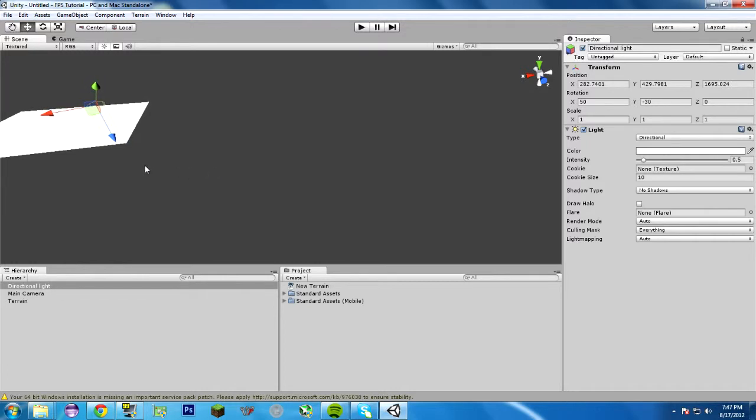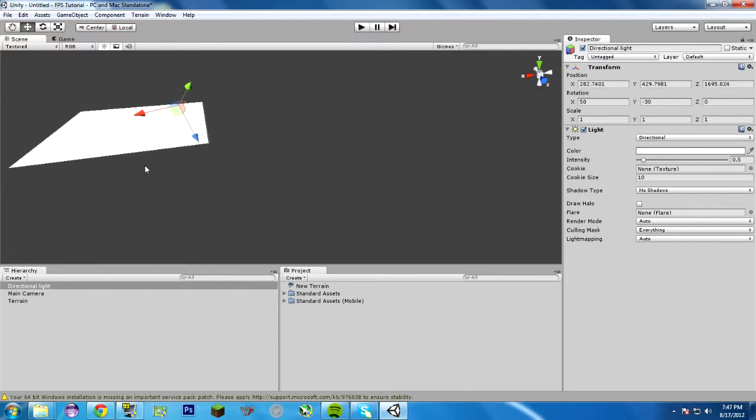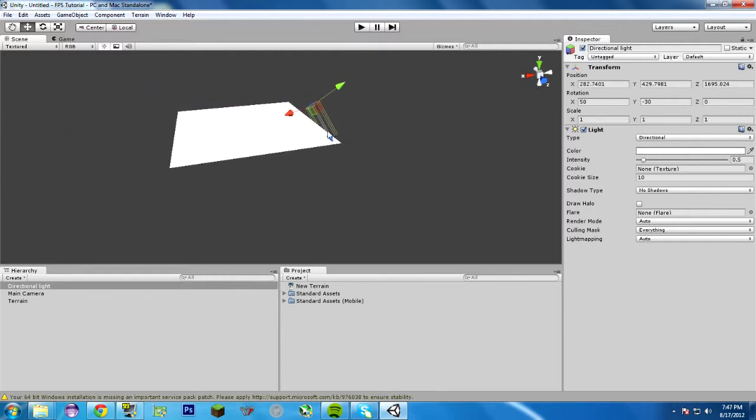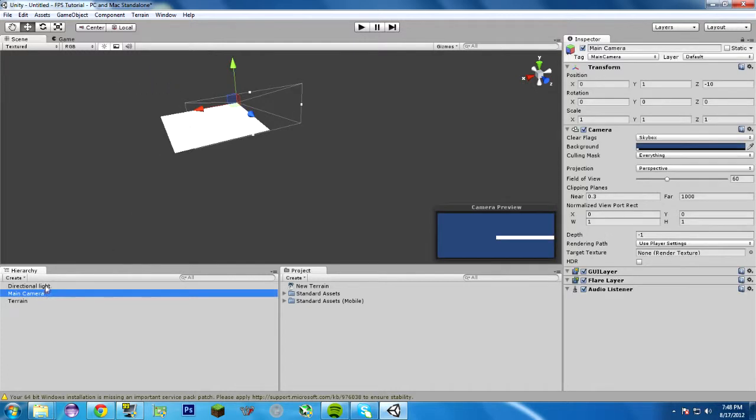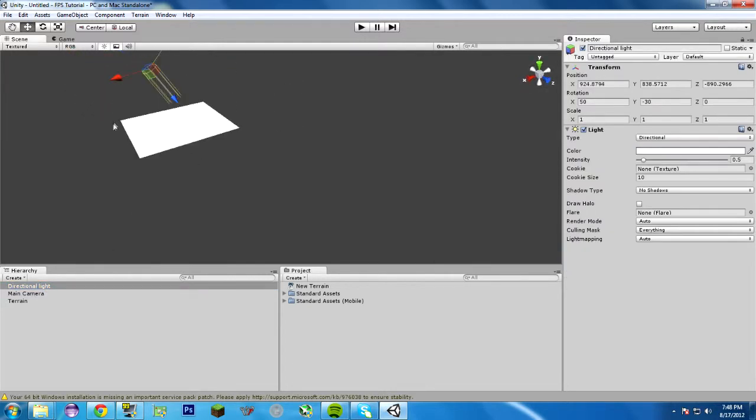So there will be a lot of times where you are confused as hell as to where your lighting is pointing and where it is and everything. It's kind of hard at first to get the lighting set up. Lighting is probably the hardest part of this first tutorial here, just getting this light set up. It's a real pain, actually. But once you get the light in a good position,